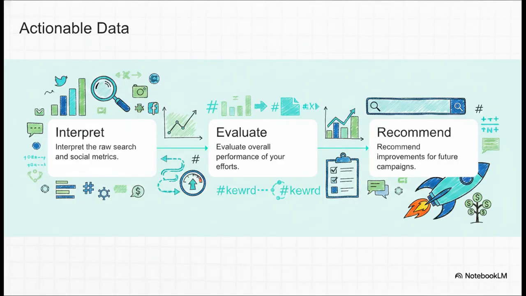But here is an absolutely critical trap that so many digital marketers fall into: analysis paralysis. It is dangerously easy to log into a dashboard, spend an hour staring at beautiful, colorful charts, and accomplish absolutely nothing. Step 1, interpreting the metrics, and Step 2, evaluating performance. Those are merely the setup. Step 3 is where the actual job happens, recommending actionable improvements.